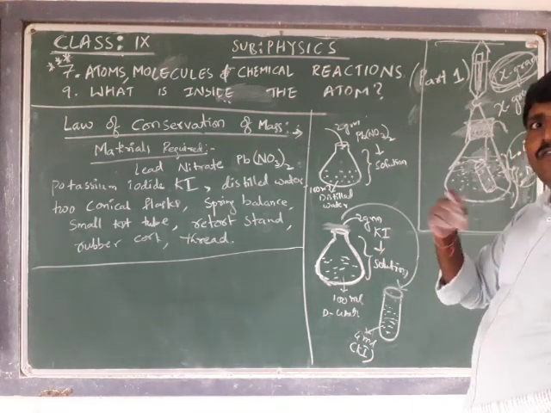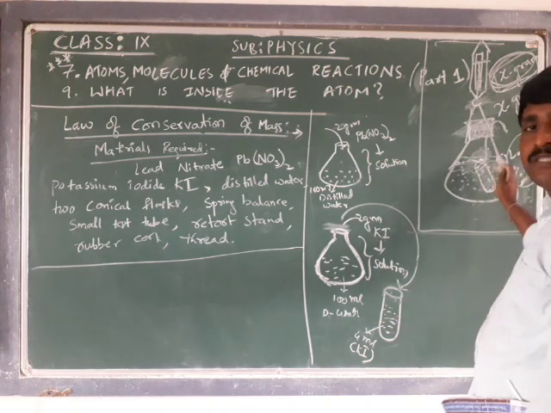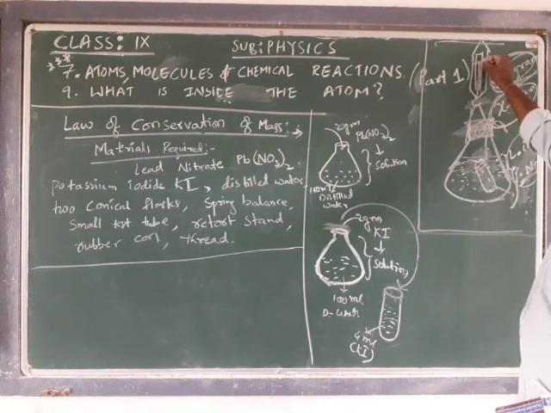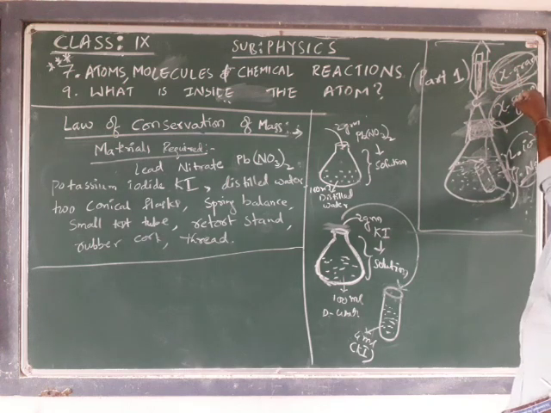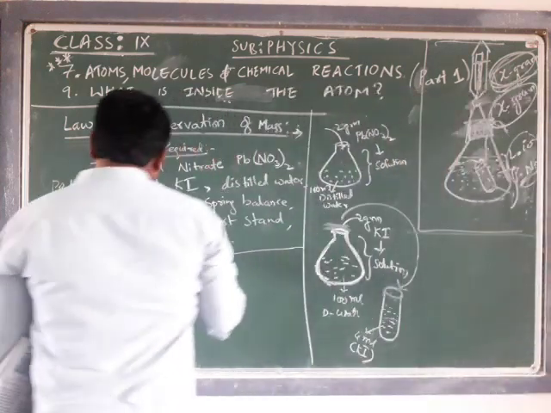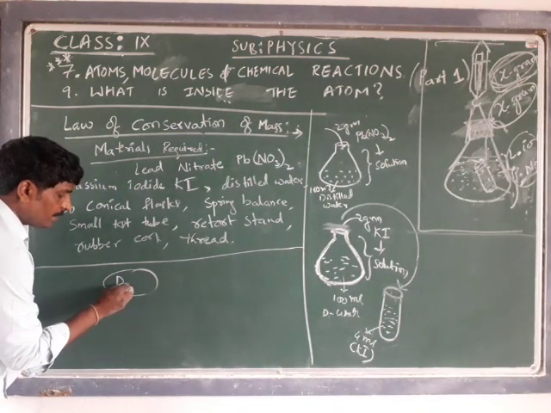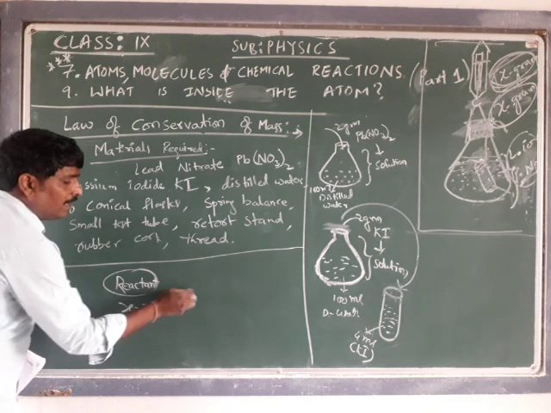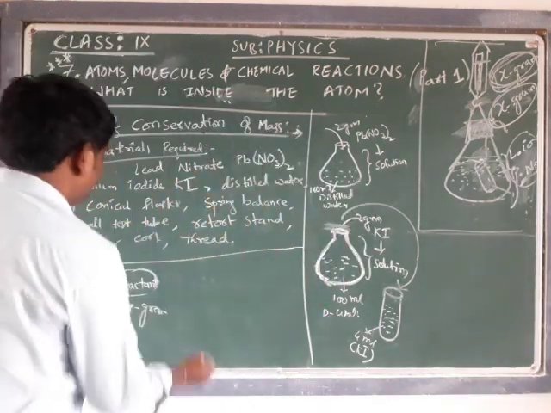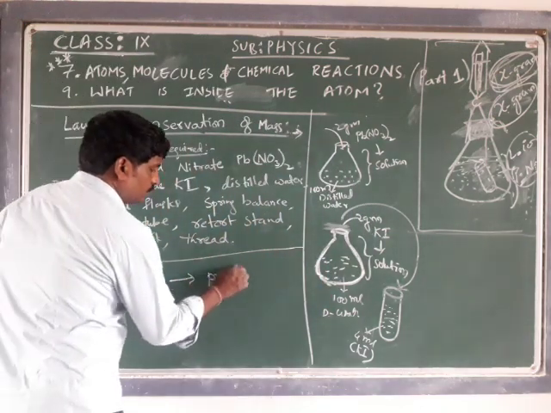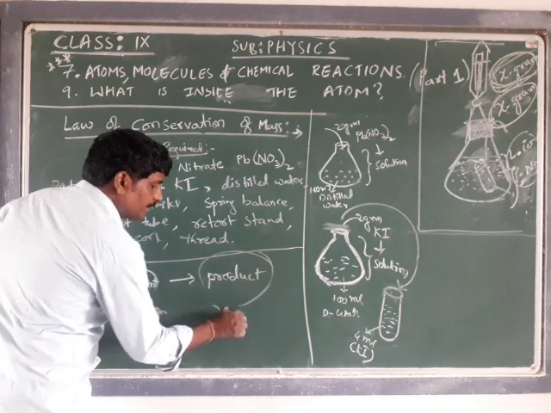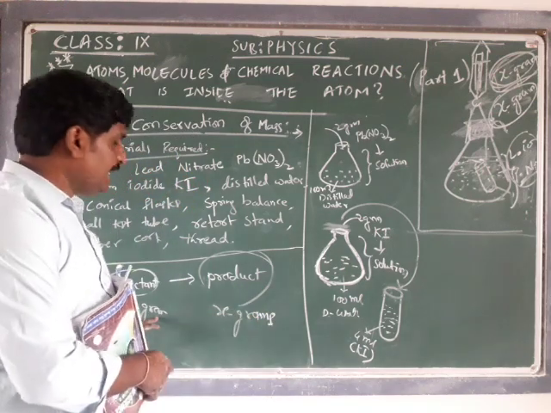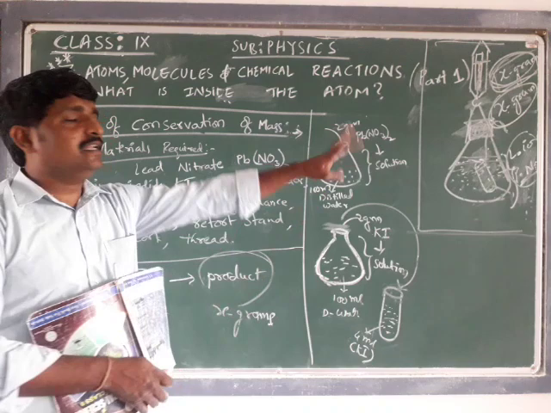How it is going to form, we are going to discuss in the next sessions. The new substances formed also show a spring balance reading of X grams again. That means the mass of the reactants is X grams, for example, and the mass of the products is also X grams in our example.